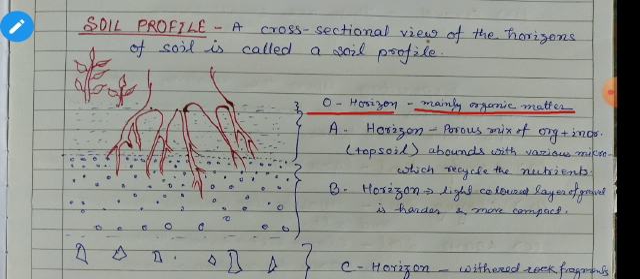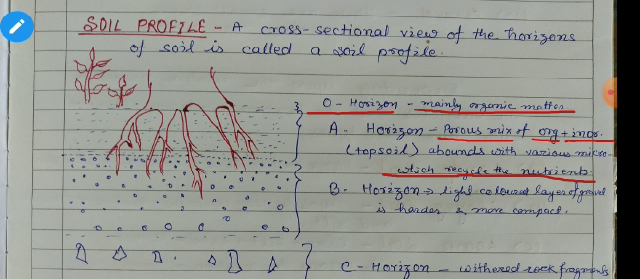And after this, next one is A horizon. A horizon is the porous mixture of organic substances and inorganic substances, including topsoil, which abounds with various microorganisms, and microorganisms are responsible for recycling of the nutrients in the soil.